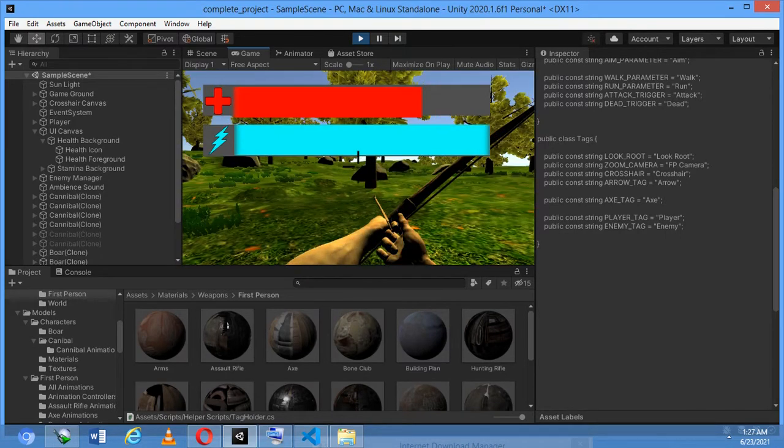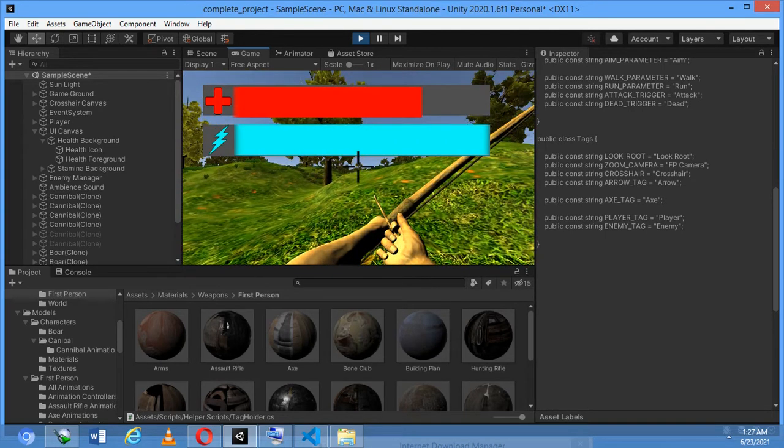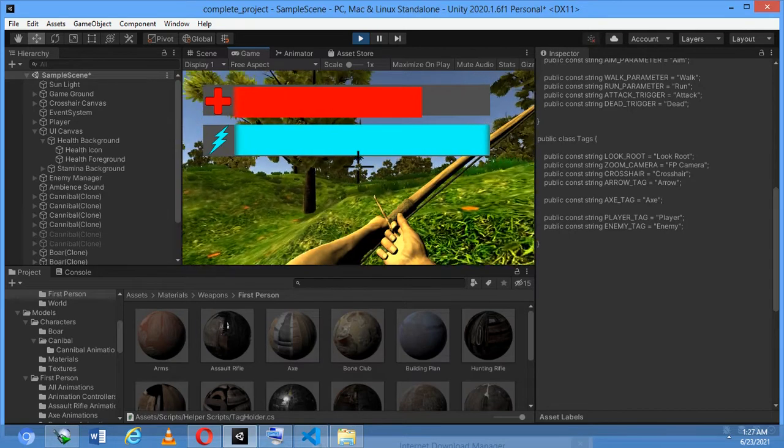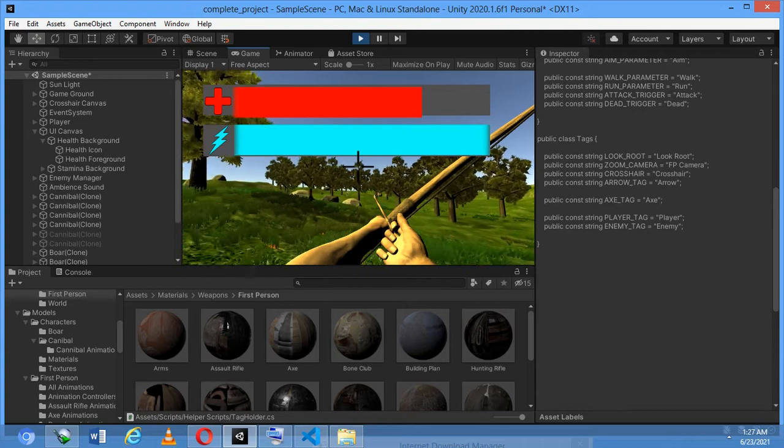However, in this game I don't have enemies with guns that shoot me.